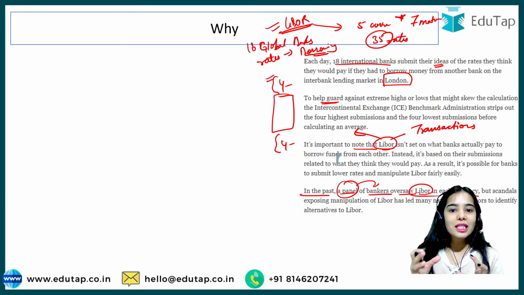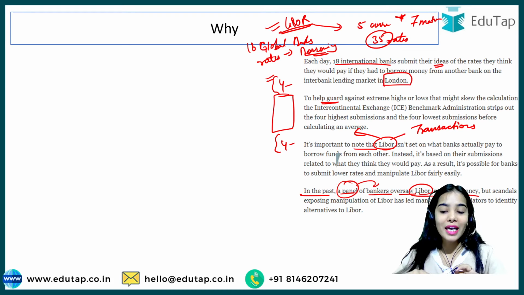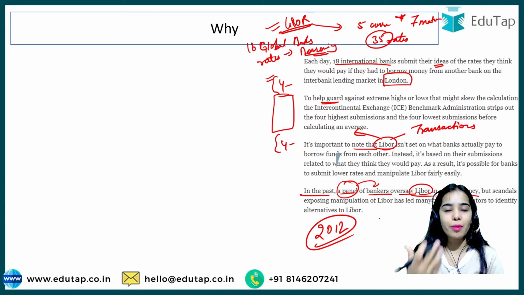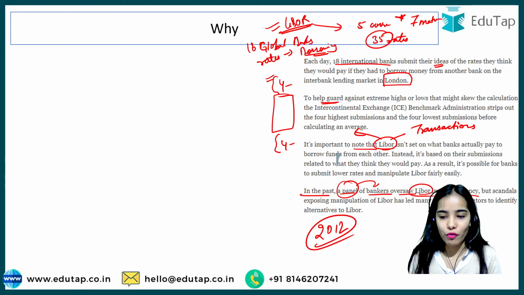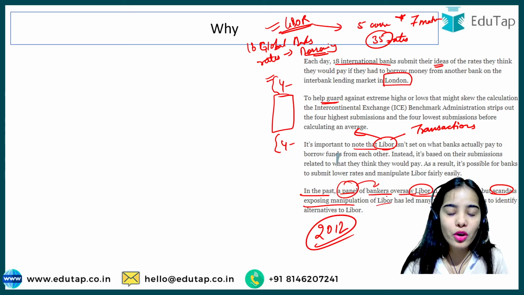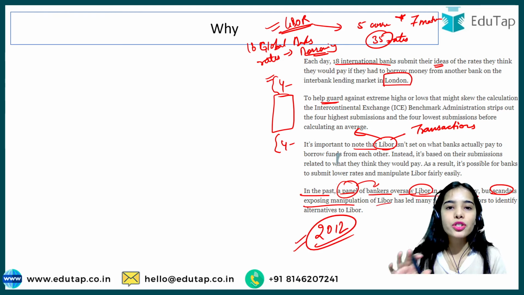So you can consider how these 18 international banks can manipulate the Libor as per their requirements. And in 2012, a scandal came out that these global banks were manipulating Libor big time for their own profits. So scandals exposing manipulation of Libor were brought out in 2012, and this has led many national regulators to identify alternatives to Libor.